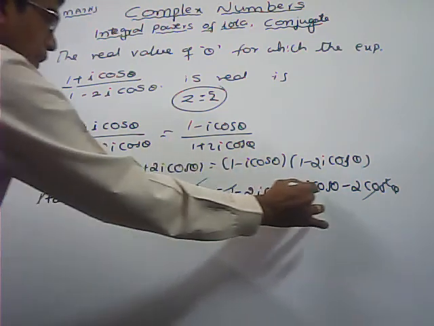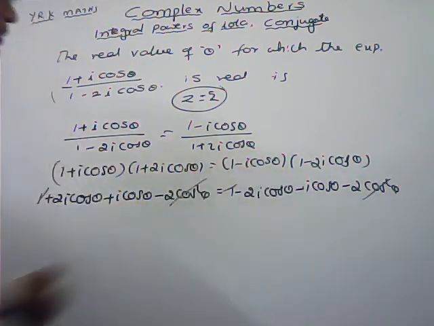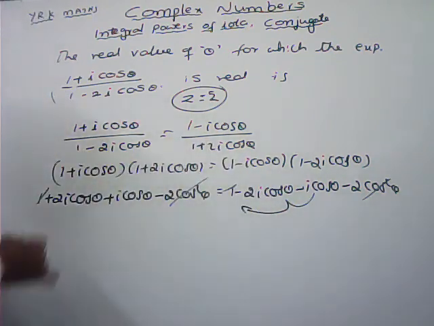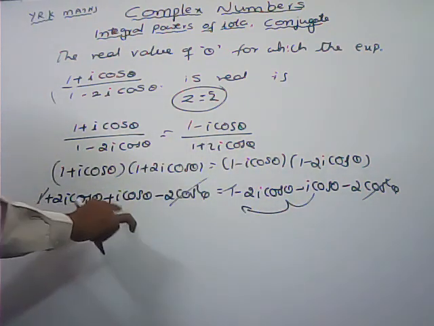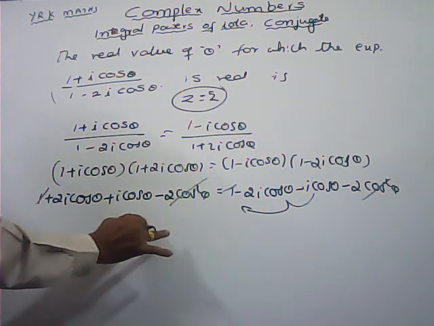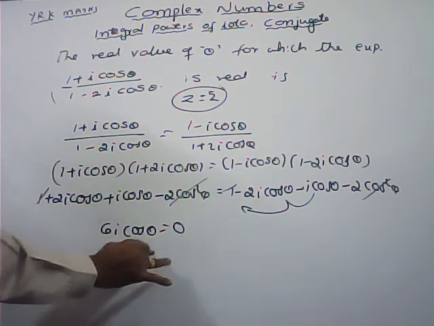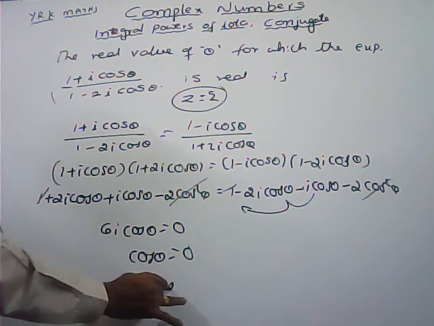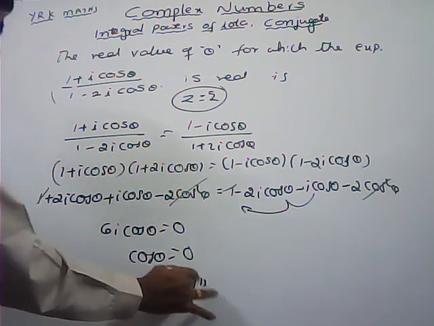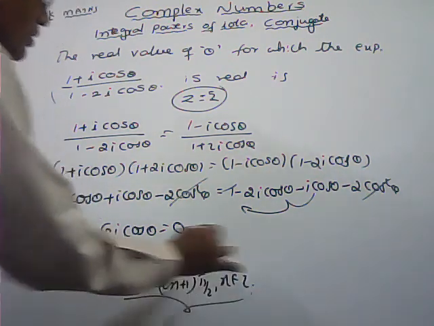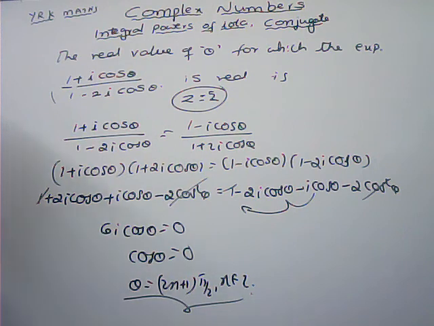And these two terms, minus 2i cos theta minus i cos theta, that is minus 3i cos theta, you can transpose to this side. Here also 3i cos theta, 3 plus 3, 6i cos theta is equal to 0 we are getting. So cos theta is equal to 0. The general solution is theta is equal to (2n plus 1) into pi by 2, n belongs to Z.